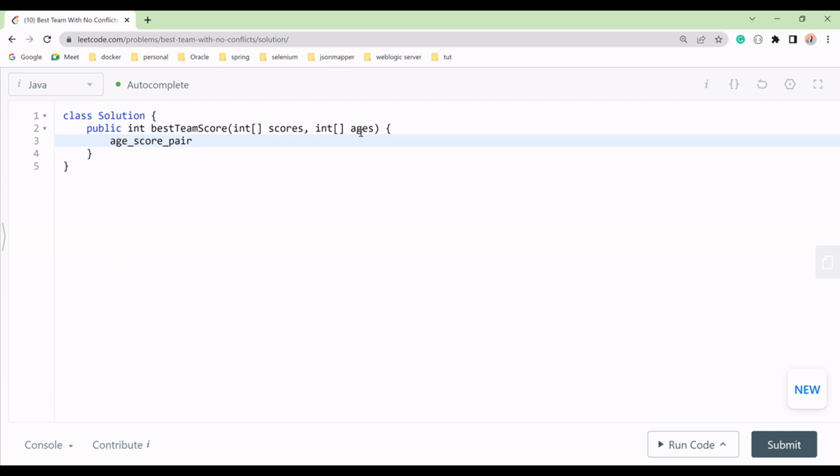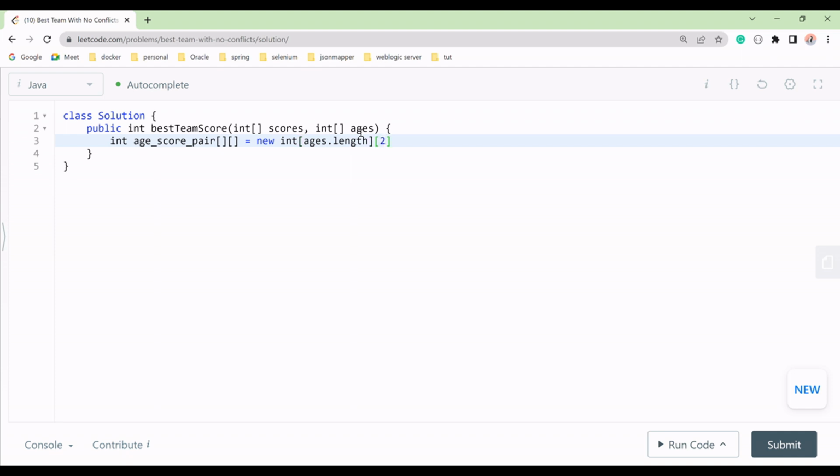This is nothing but our 2D array. I'll take it equal to new, and this is nothing but an integer type, correct? So I'll take int, and we'll say the size would be exactly the ages length, right? We have been given ages, dot length, you will get the length.